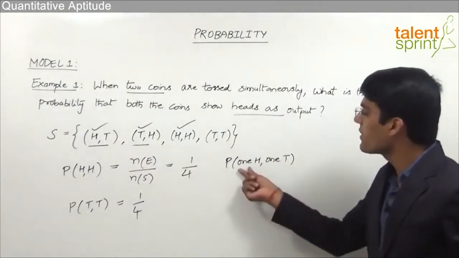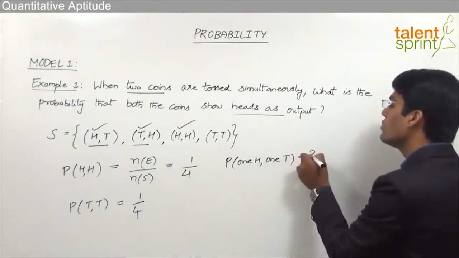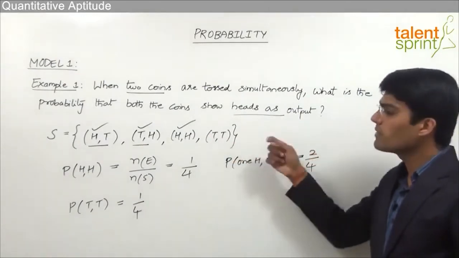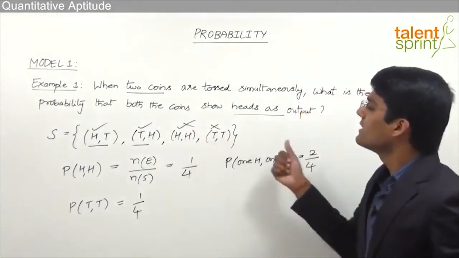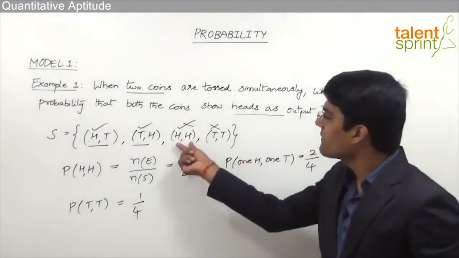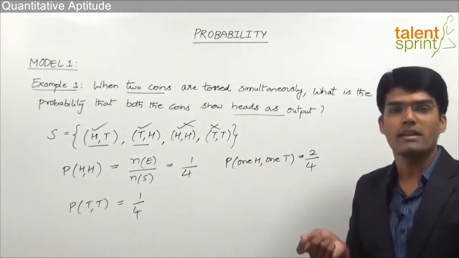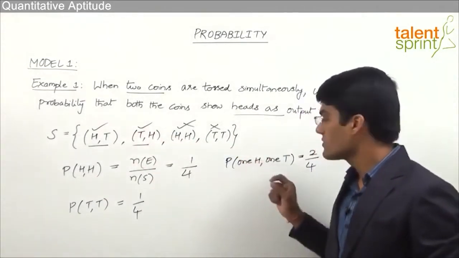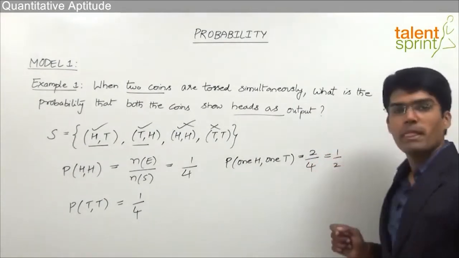So the probability of one coin as heads and the other coin showing up as tails will be equal to 2 by 4, because there are two outcomes which are in favor of this event divided by total 4 outcomes. Remember, we cannot take these two outcomes as the favorable outcomes. Why? Because here we find both heads and both tails. But the question says we want one head and one tail. So these are not the favorable outcomes, whereas the first two are favorable. So 2 out of total 4, which can be taken as 1 by 2.